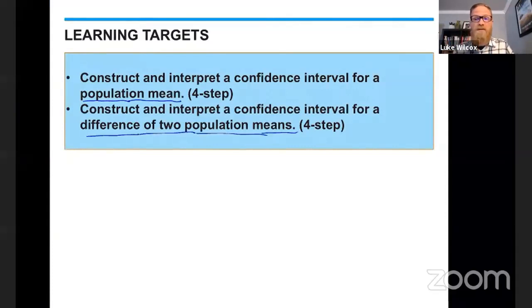So there you are going to have a 2-sample problem or an experiment that utilizes random assignment. Now, for both of these learning targets, I'm going to use the hopefully familiar to you, 4-step process of state, plan, do, conclude. So here we go.